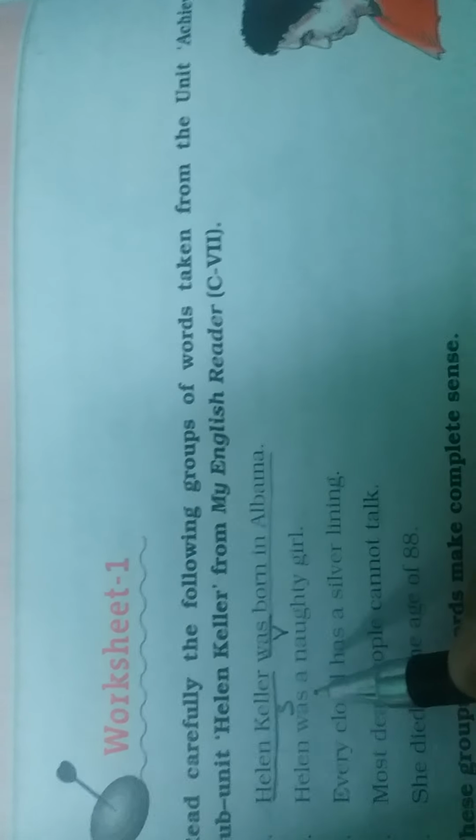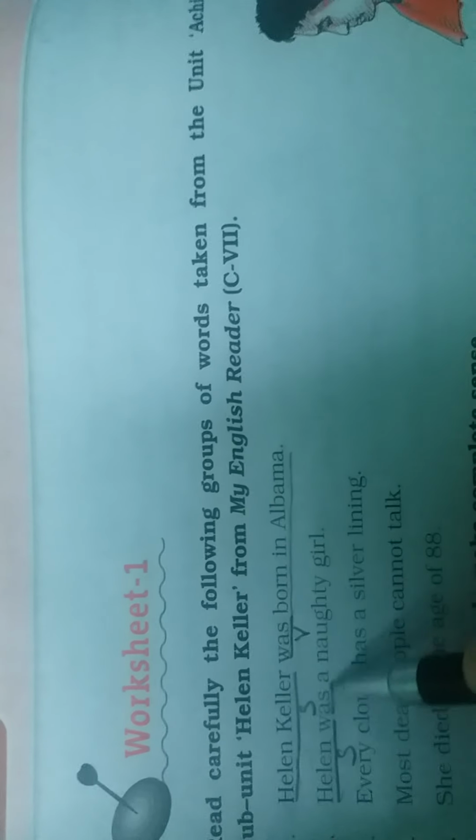Next is, Helen was a naughty girl. Who was a naughty girl? Helen. So this is our subject. Was a naughty girl, this is our predicate. And this was is our verb, simple predicate. Then, every cloud has a silver lining. So we are talking about cloud. So cloud is our subject. Has a silver lining, our predicate. The verb is has.